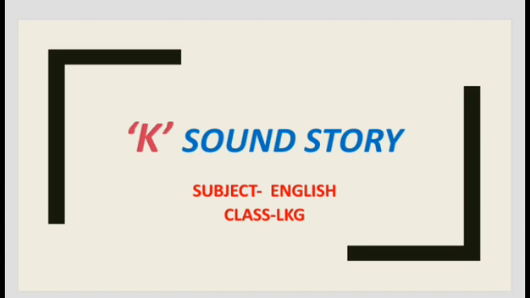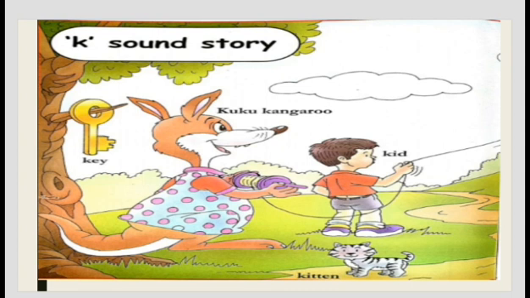K sounds like K. K. So you will find various words in this story which start with K. Okay? As you can see in the first clip, there is a key behind the kangaroo. What is the name of the kangaroo? Cuckoo. The name of the kangaroo is Cuckoo Kangaroo.